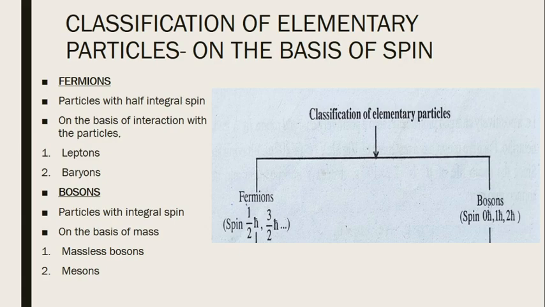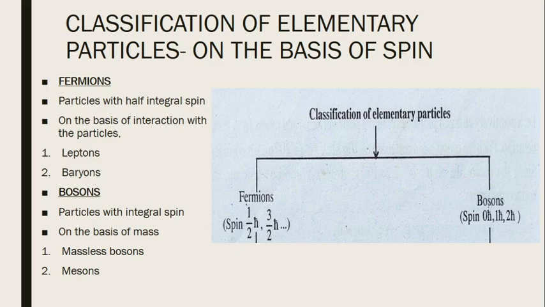The elementary particles are classified on the basis of spin. We had already studied that spin can have either integral values or half integral values. The elementary particles with half integral values are fermions, and those with integral spin values are bosons.